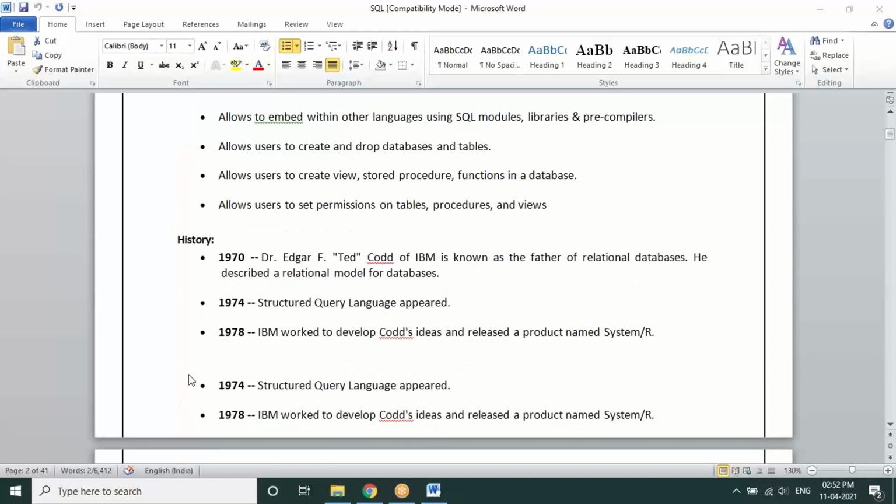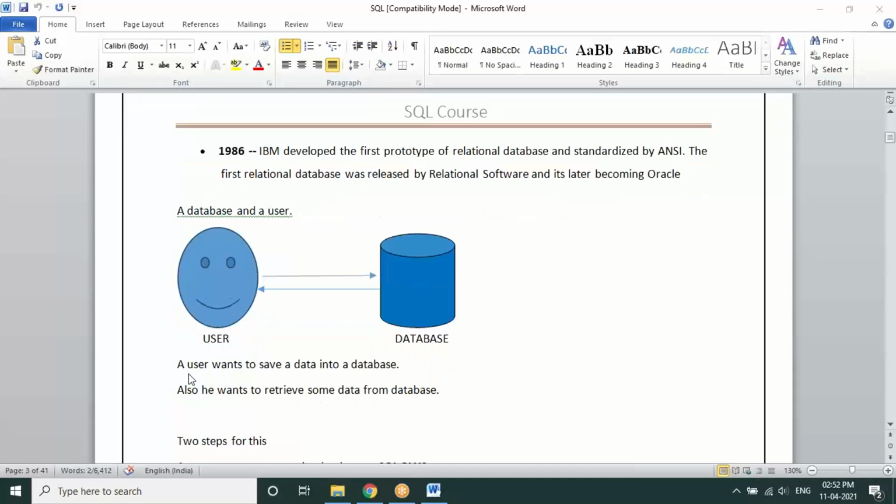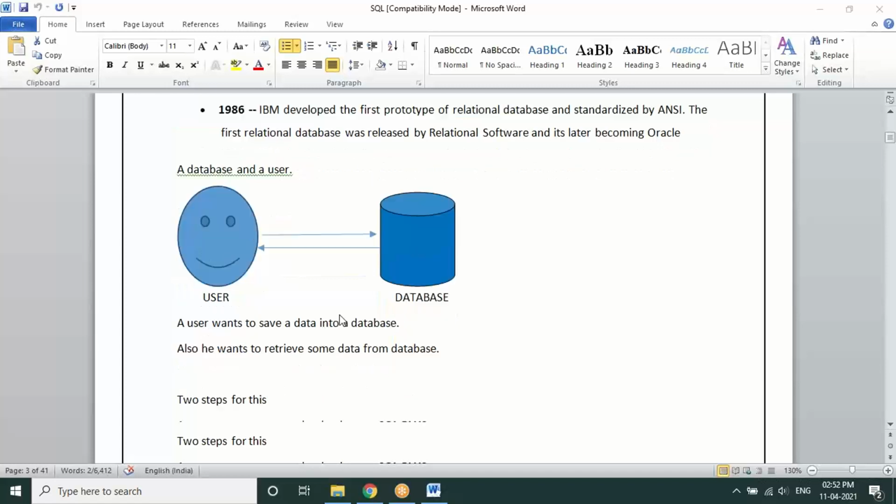First, let's see how to work with a database. A database is obviously a huge storage of data. Any user communicating with any database is like a request and reply. The user makes a request and the response is given from the database, where the communication between these two is SQL, Structured Query Language, used to communicate with and work with the databases.